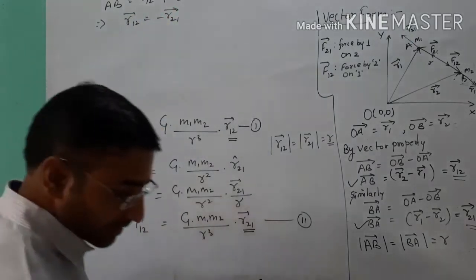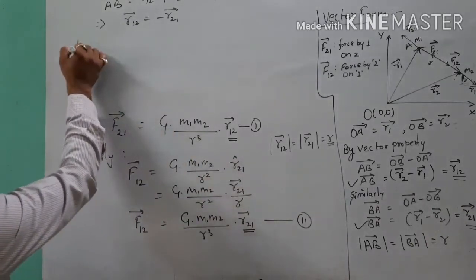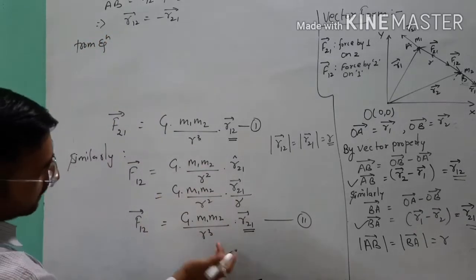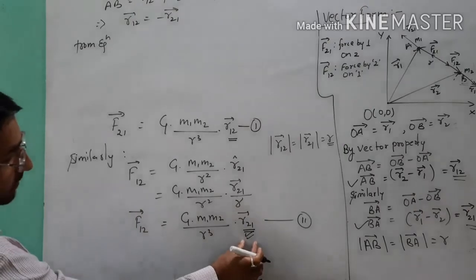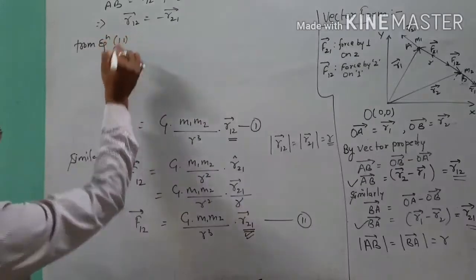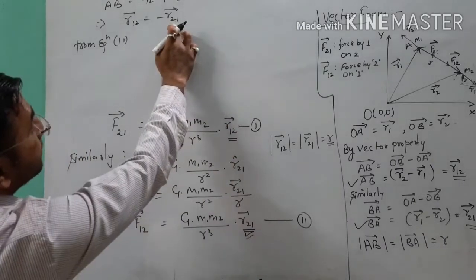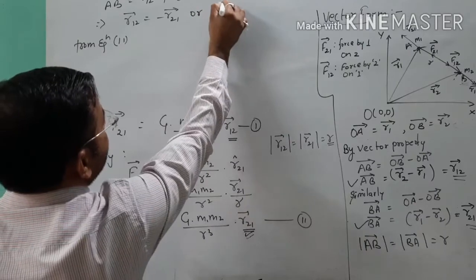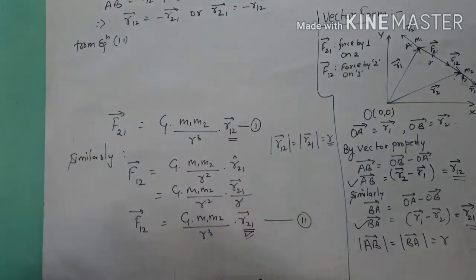So from equations 1 and 2, I can use the second equation only. From the second equation I will change the value of R21 to the negative of R12, so R21 is equal to negative of R12. Point clear?